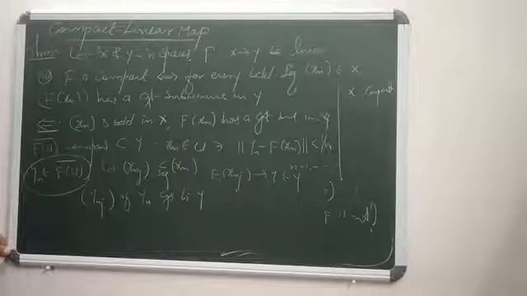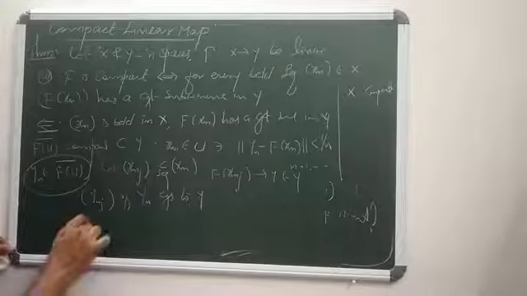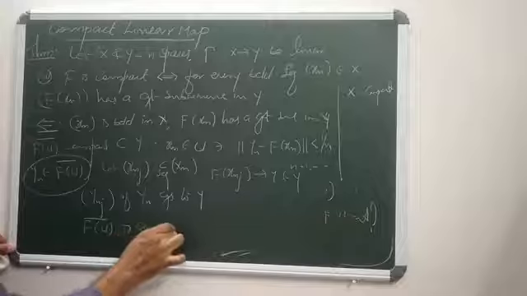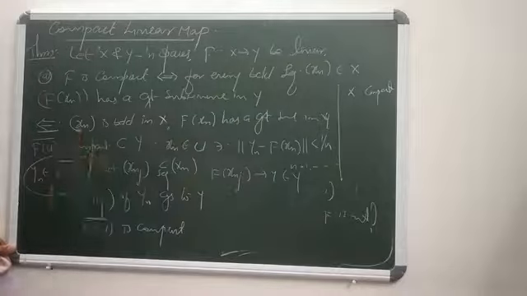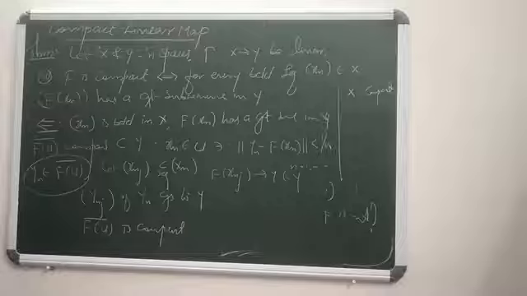Then clearly we know that f of U closure is compact. Why? Again, because of that theorem: if X is a metric space, and X is compact, then there are some equivalent results. If X is compact, then every sequence in X has a convergent subsequence, and X is complete and totally bounded.